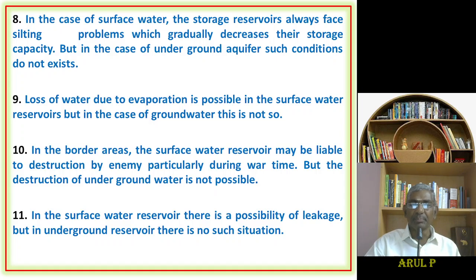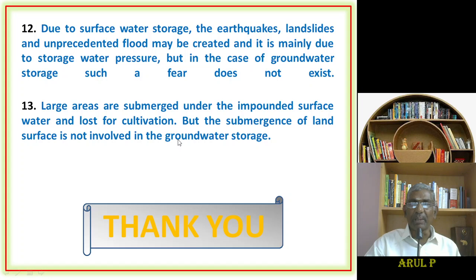And point number 12. Due to surface water storage, earthquakes, landslides and unprecedented floods may be created. If water is stored in lakes or reservoirs in the form of surface water, and any natural disaster like an earthquake or landslide happens, a sudden flood will be formed in the nearby area. So there is a threat of flood. Natural disasters may happen due to surface water storage, but in the case of underground water, it is not happening.